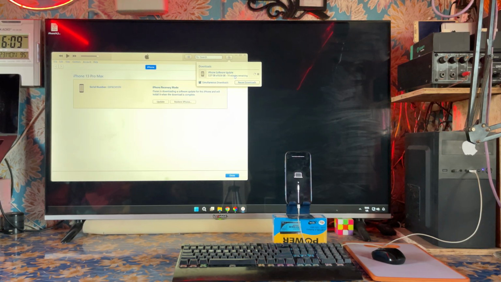Sometimes the 3uTools database, especially without a good configuration, gives an error. But what we can do here is wait until it is completed 100%. Now 10 minutes is remaining.